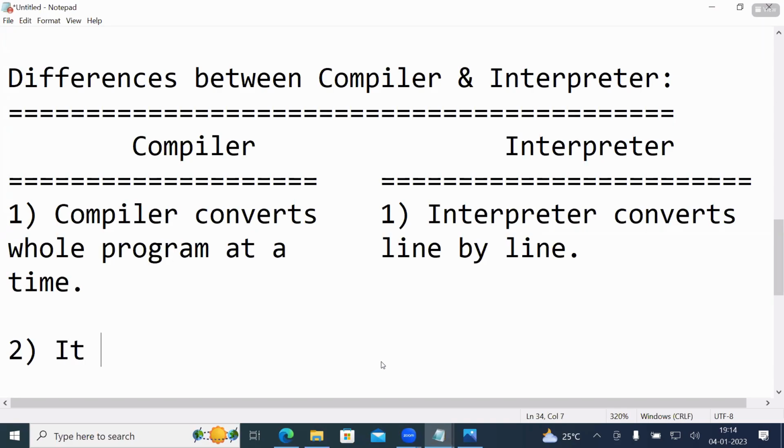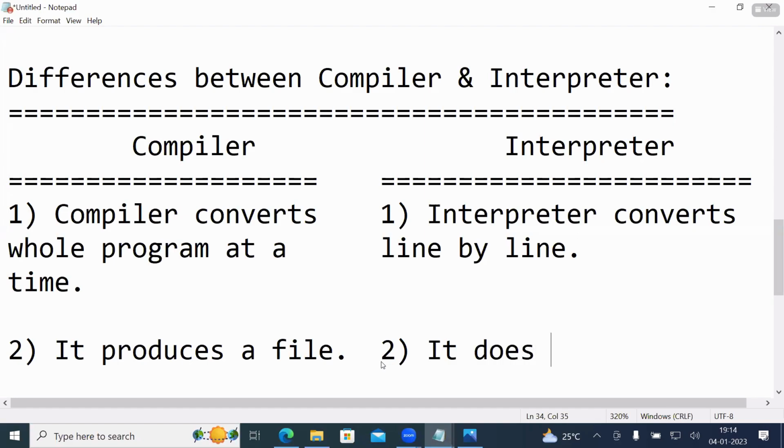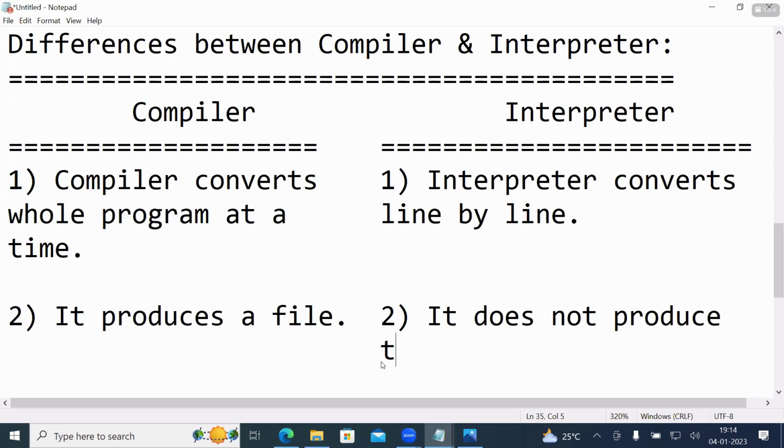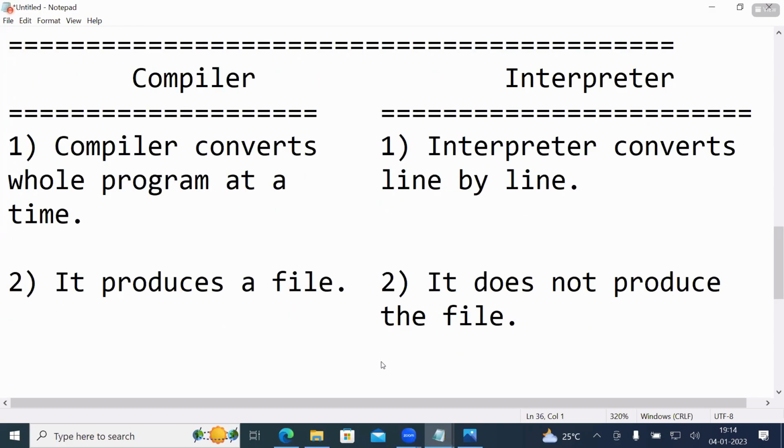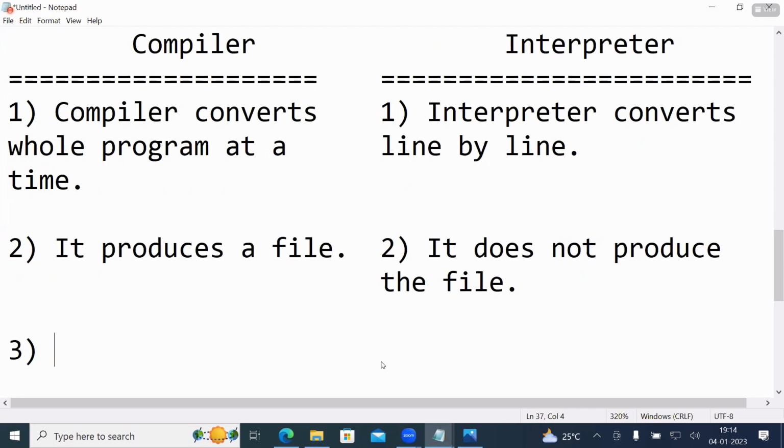The compiler produces a file. The interpreter does not produce a file. The compiler is fast. The interpreter is slow. Next, write it. Difference is completed.